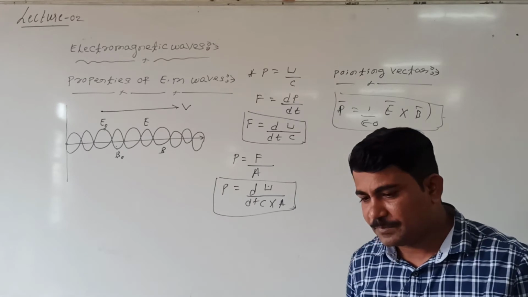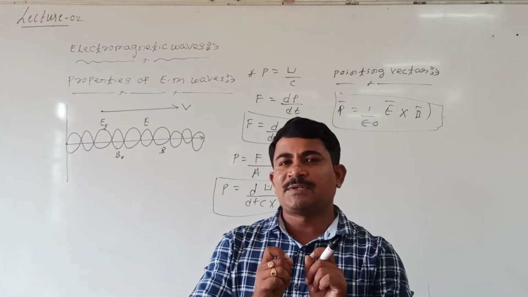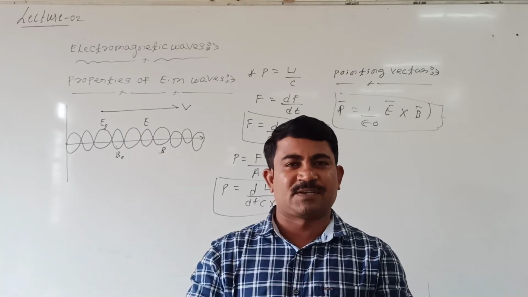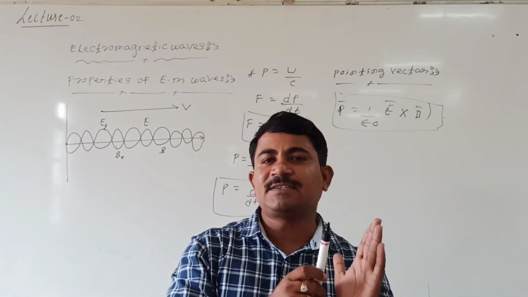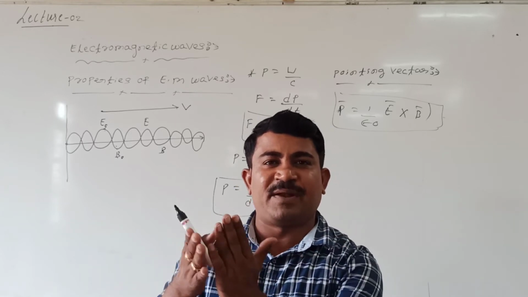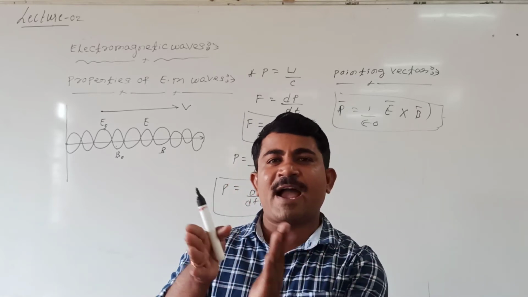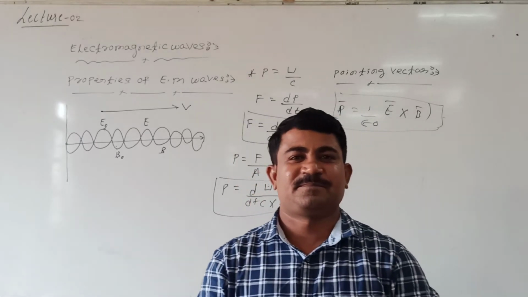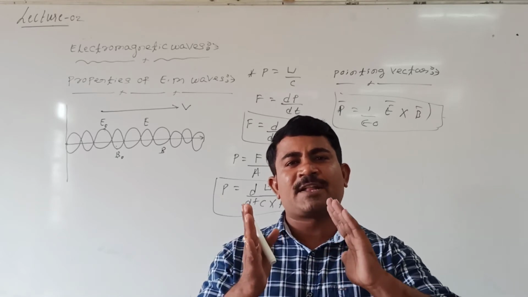But look at me. We know that an electromagnetic wave is nothing but the light which is coming from the sun. If light is coming from the sun, it has a lot of properties. Electromagnetic waves can be reflected, refracted, diffracted, and polarized. So electromagnetic waves have a lot of properties.